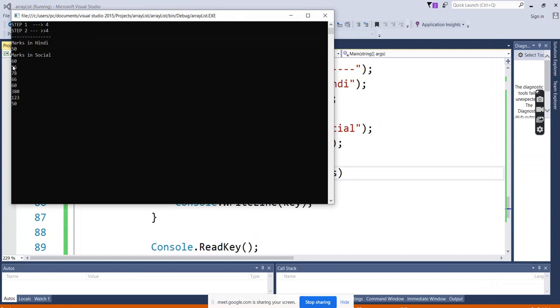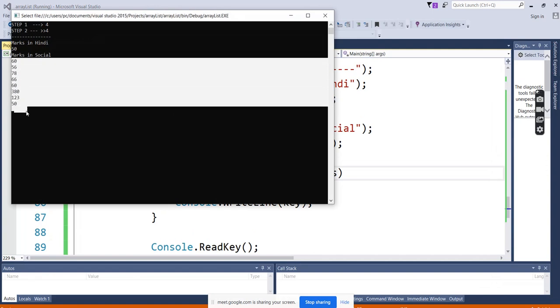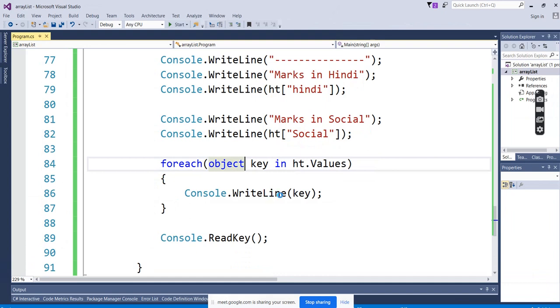And you can see the values we are getting, right? So we can mention both keys and values. So what I understood is ht dot values will give the values, and those will be stored into the object, right? Yes, from there it will fetch it.